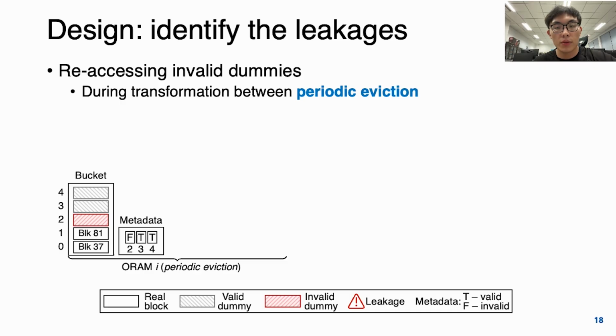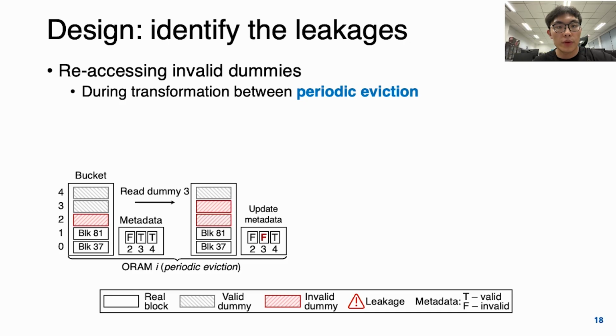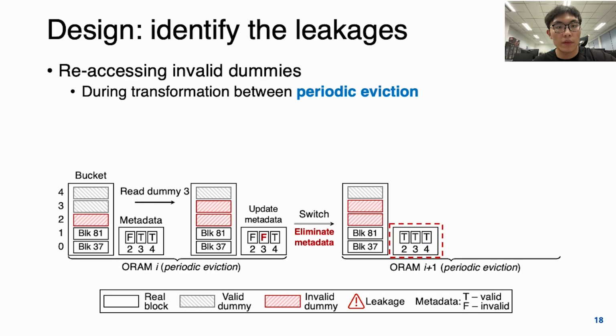The figure shows a bucket of ORAM with periodic eviction, for example, V-ORAM. It first reads the dummies 3 and updates the status of the dummies in the metadata. Then if we switch to an ORAM that also has periodic eviction, for example, Conquer ORAM, without the previous metadata, and initialize new metadata, which is all set to valid here.